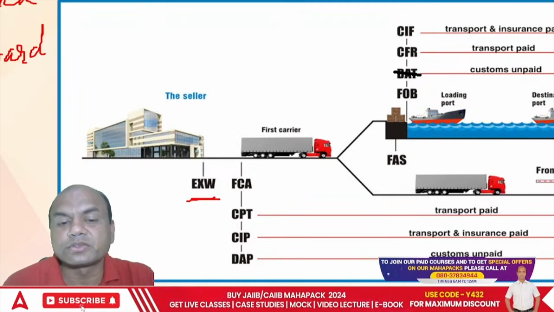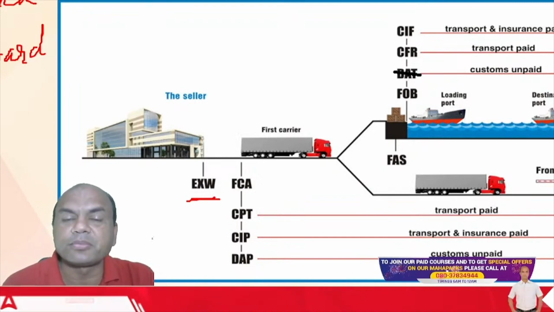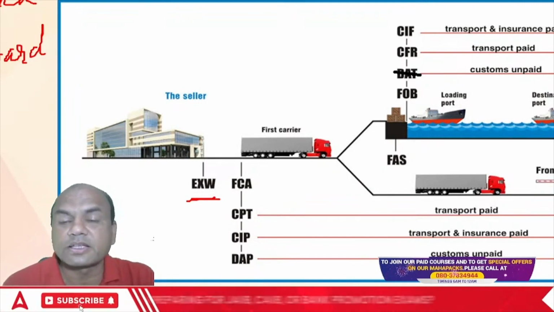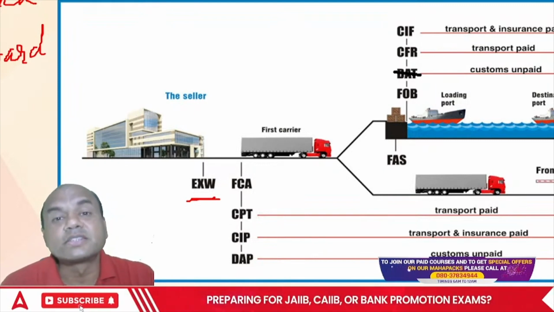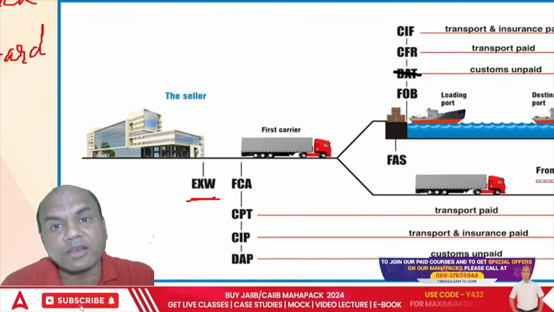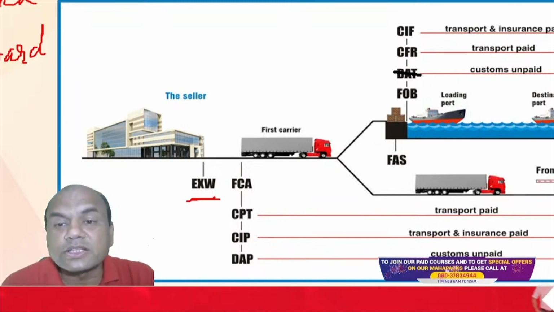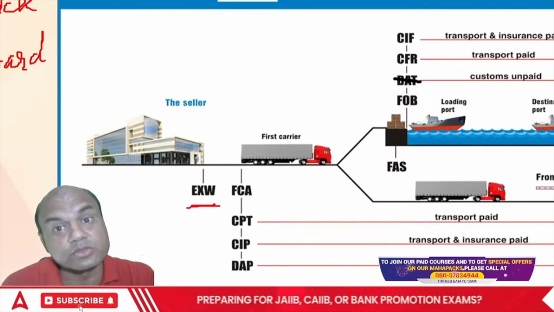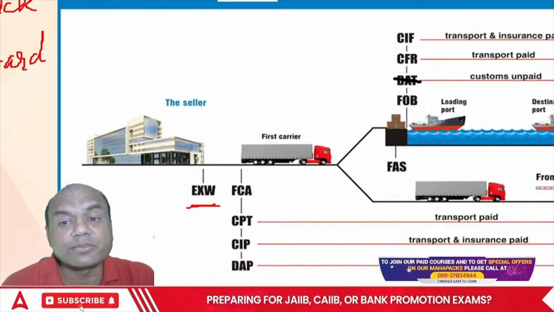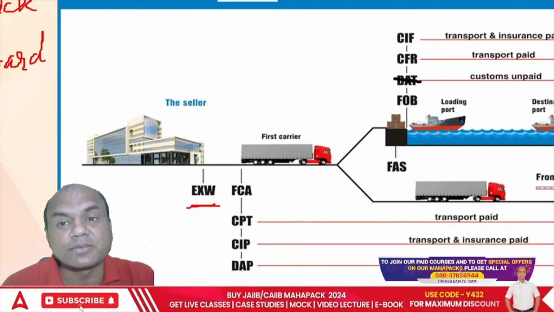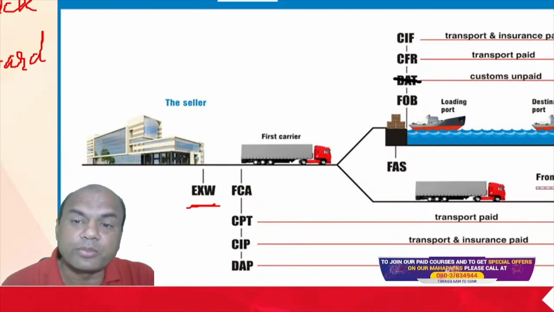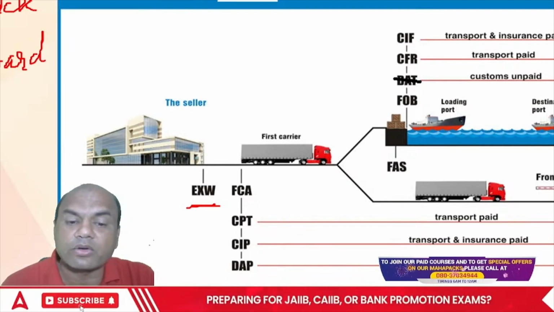These Incoterms are used: FCA, CPT, CIP, DAP. Sometimes even in air, even in road, everywhere, these Incoterms are used. In air shipment also you might find FOB. So whenever we say FOB in air, it means we are talking of FCA.